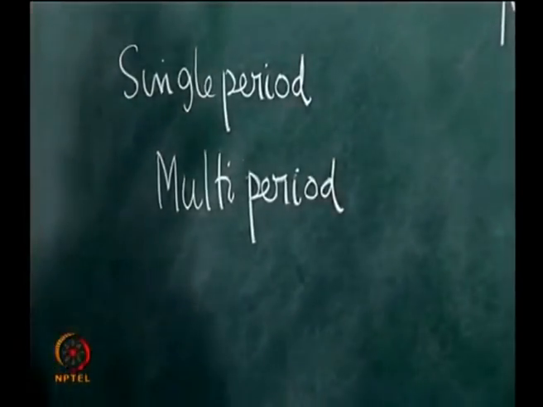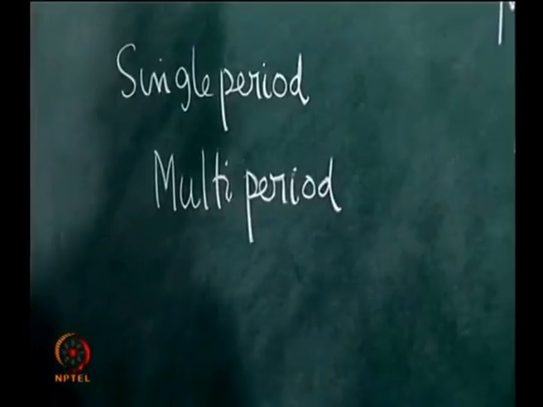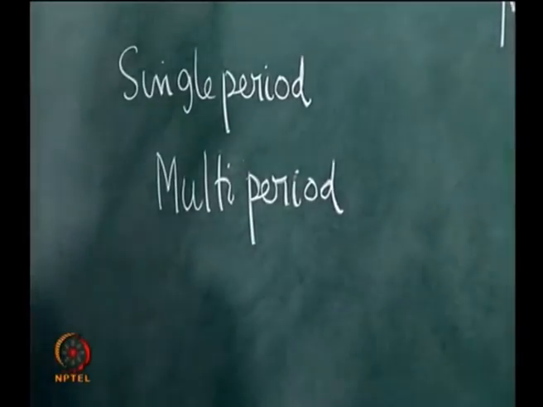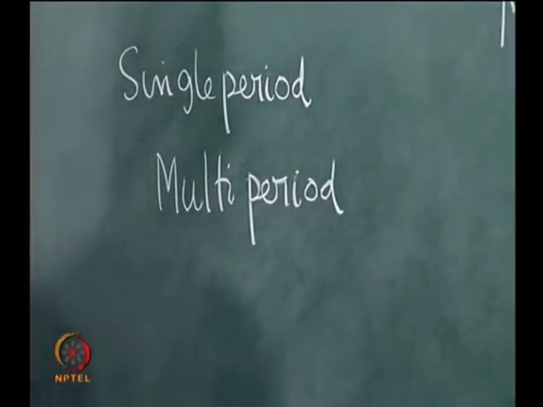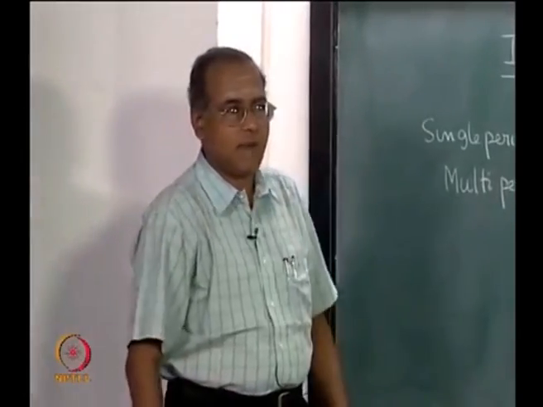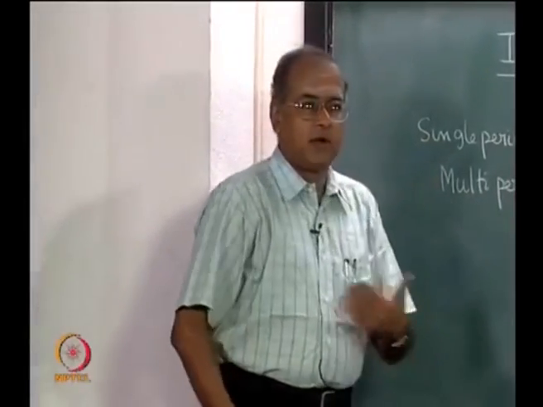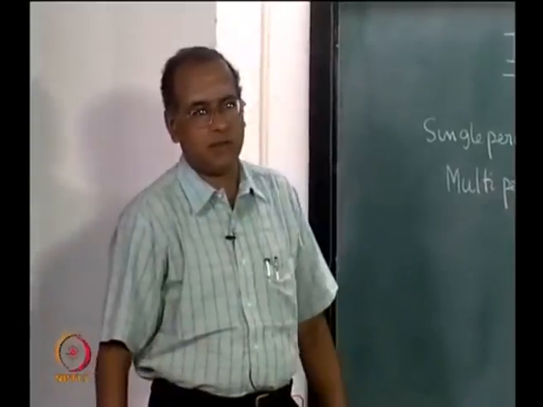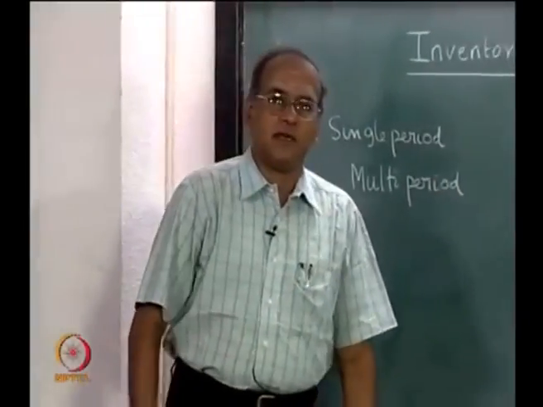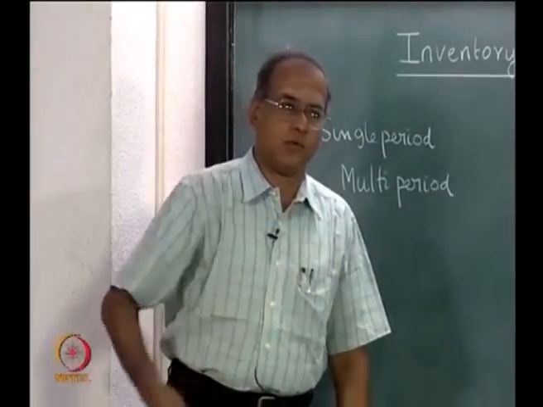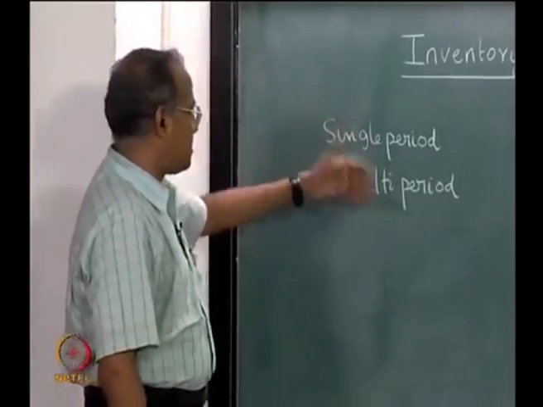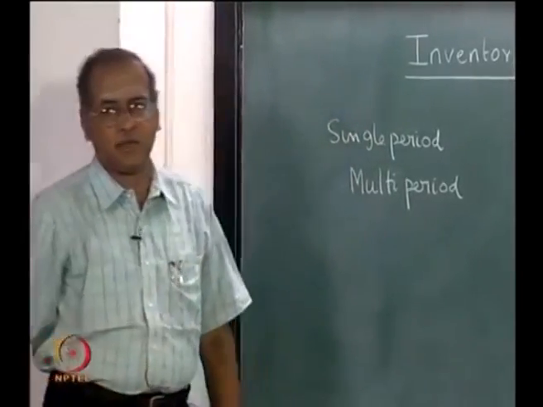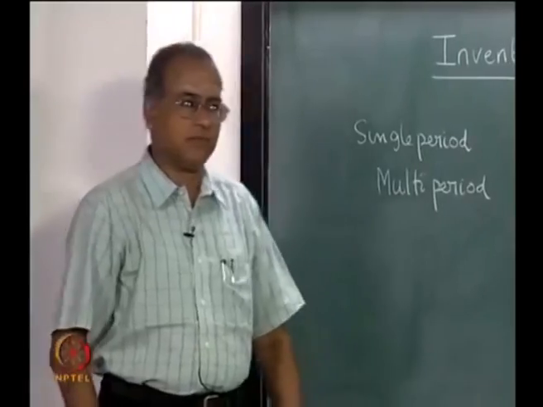Single period inventory models assume that the planning horizon is a single period and the decision is made only once. Multi-period models assume that there are several planning periods and decisions are made more than once. Sometimes these are also called static and dynamic inventory problems.